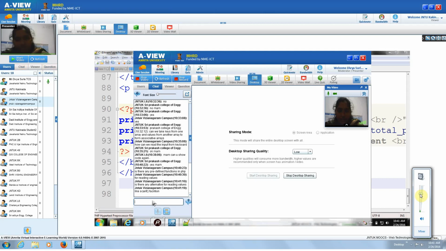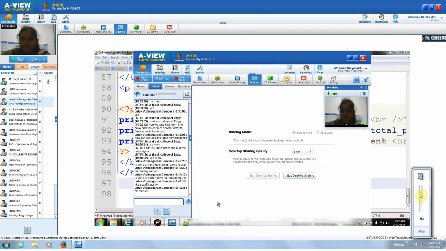See, whatever inputs you give using the keyboard, that is some action you are doing. So that form action type will be a method, that is post or get. Based on that type of method, you can read the values. Is it clear? Printf is there, but scanf is not there.